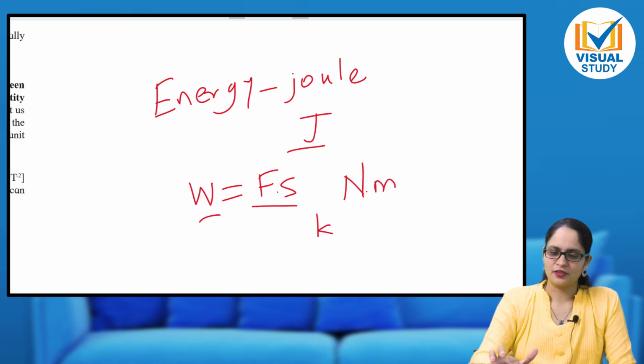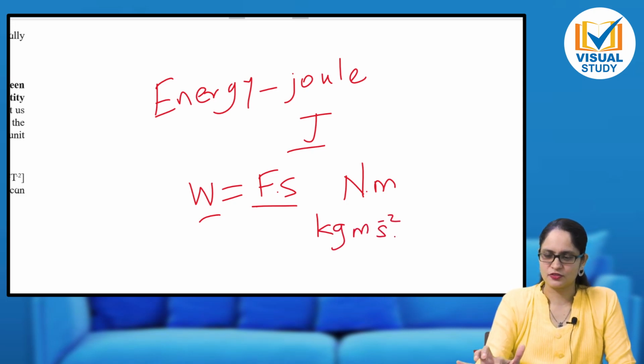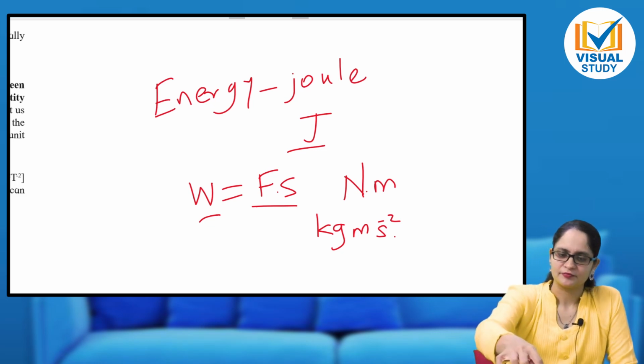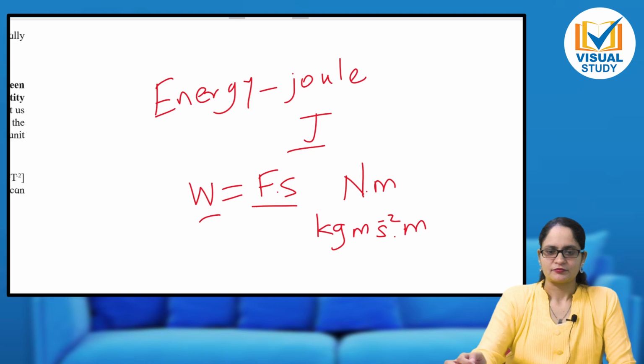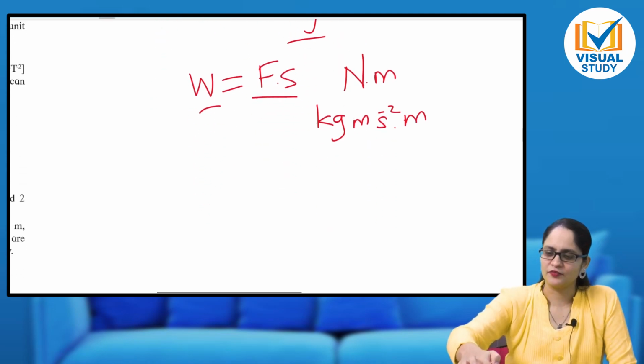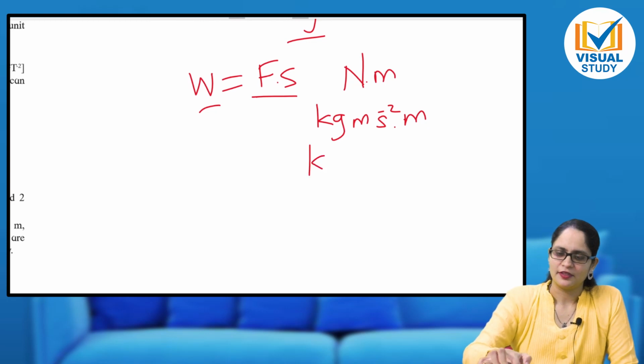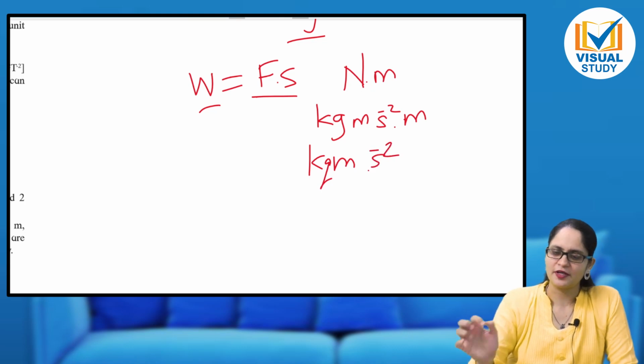Newton is kg meter second raised to minus 2, and it is into meter. Meter is still there. I hope all of you are with me. You are understanding everything. So let us further simplify it: kg meter square into second raised to minus 2.